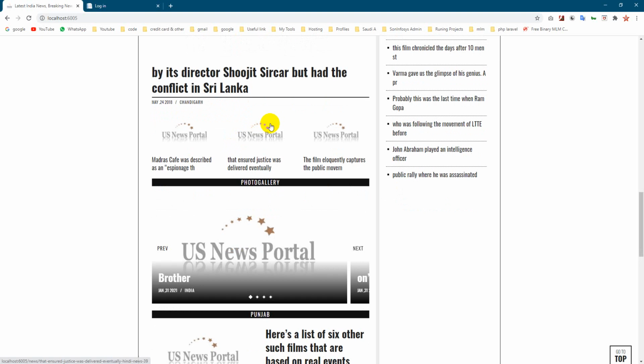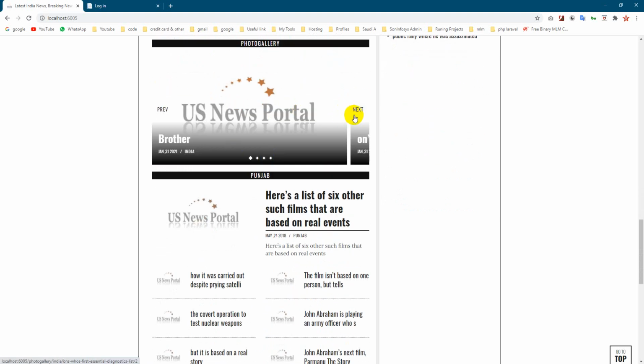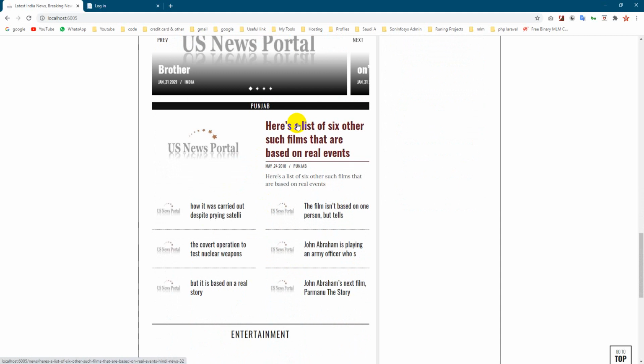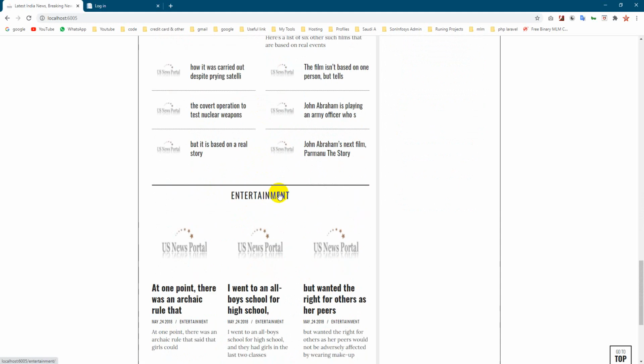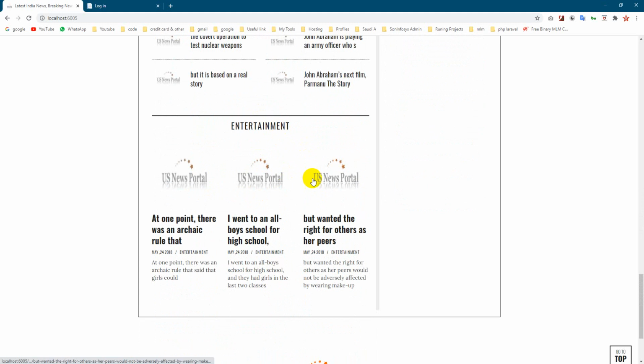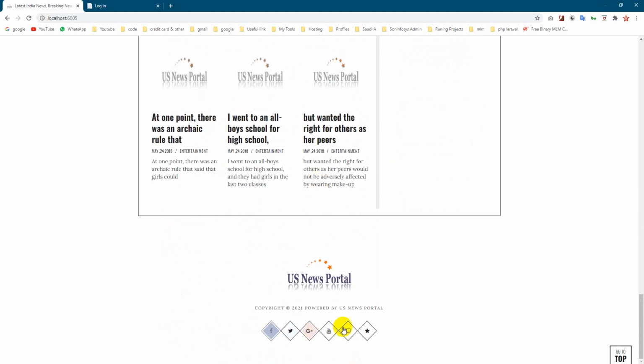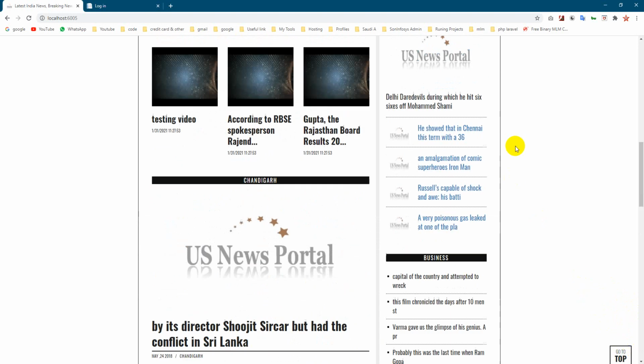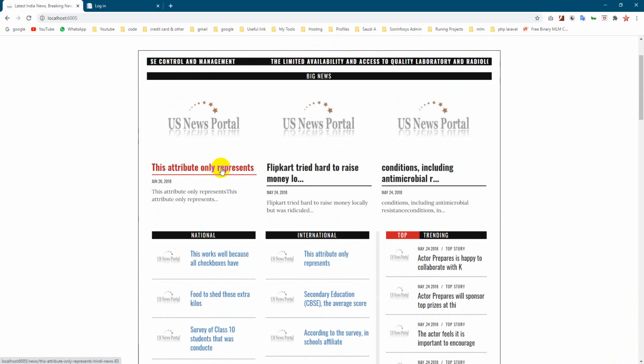This is a photo gallery. There are also the Punjab news and the entertainment news. Here you can put your social links and your logo, which you upload from the back side. Now we go to the top and check the story page.